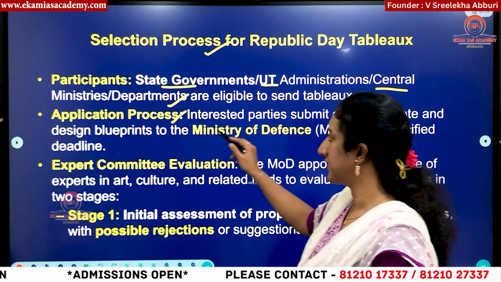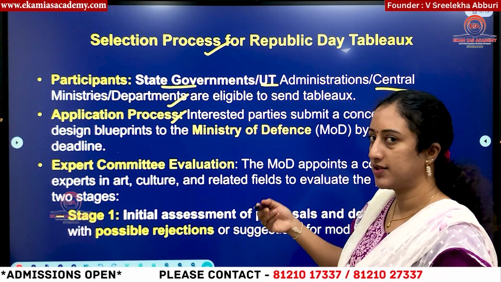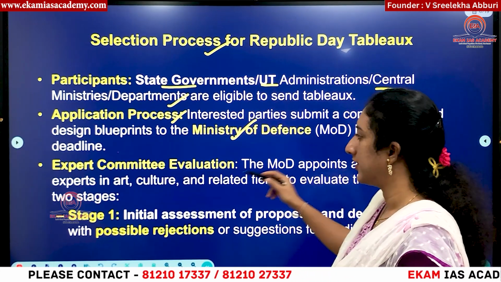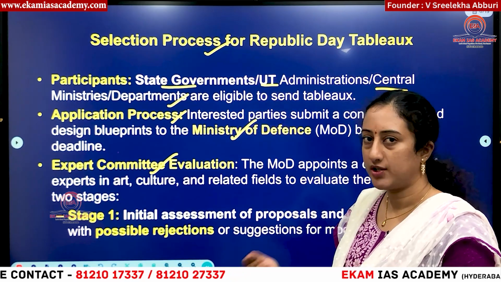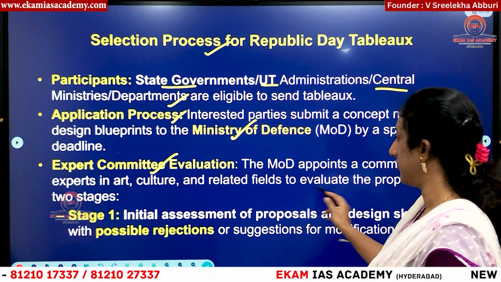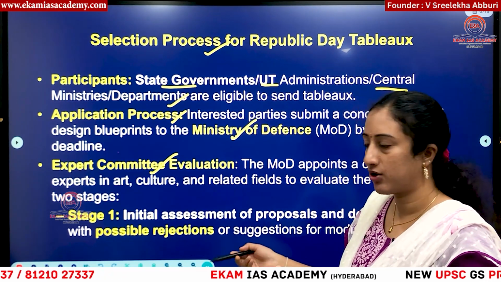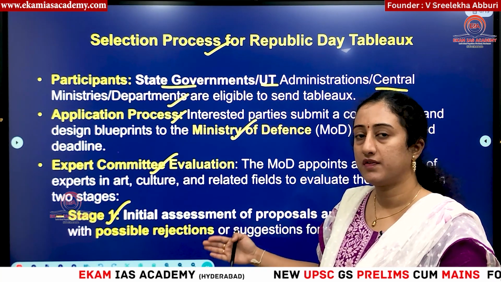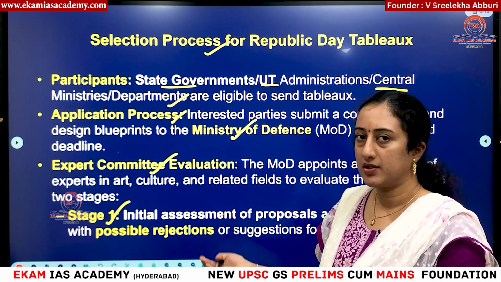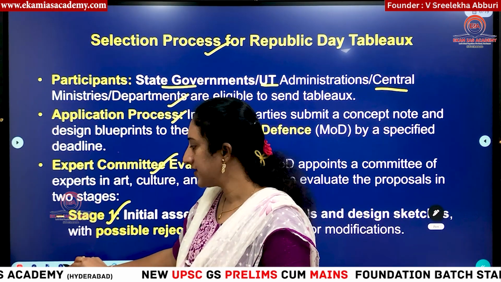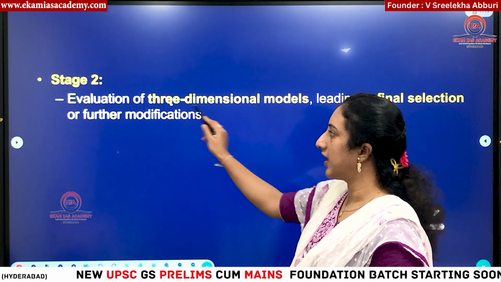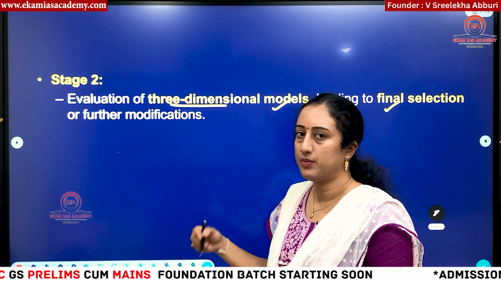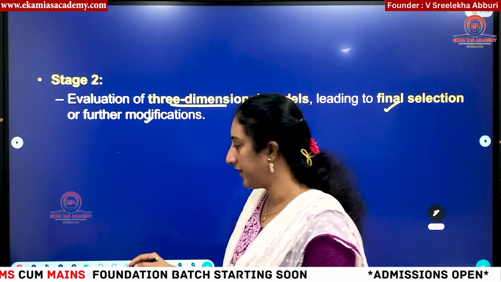So what is the application process? Whoever is interested to showcase their things in the coming Republic Day parade has to submit their application to the Ministry of Defence within the deadline. Then expert committee evaluation will be done by the Ministry of Defence. The experts in art and culture and other fields will evaluate. So two stages will be part of this. In the first stage, they will say if they want to reject, possible rejections, or if they want to make some suggestions to be taken up. Those things will be suggested in stage 1. Stage 2 is nothing but the final stage. Here 3-dimensional models will be evaluated, and it is almost the final selection. There will not be any further modifications except a few.